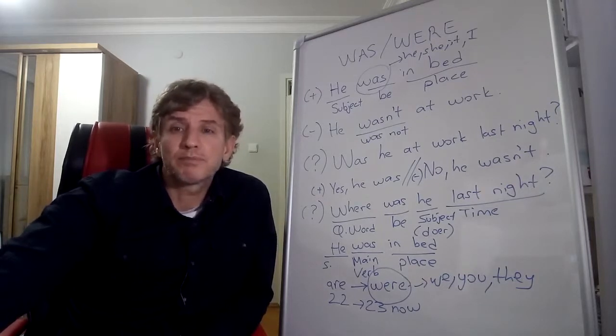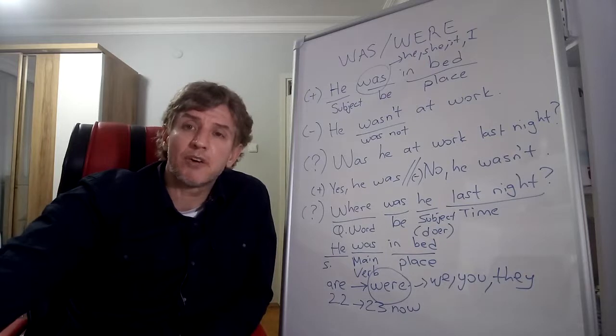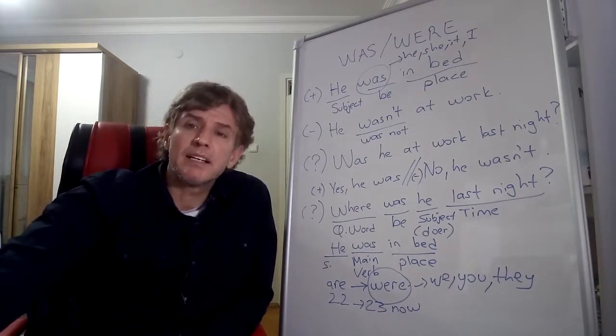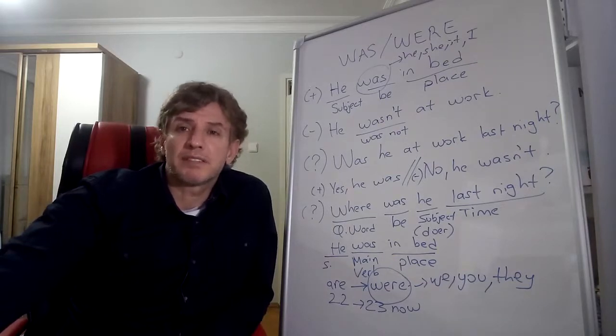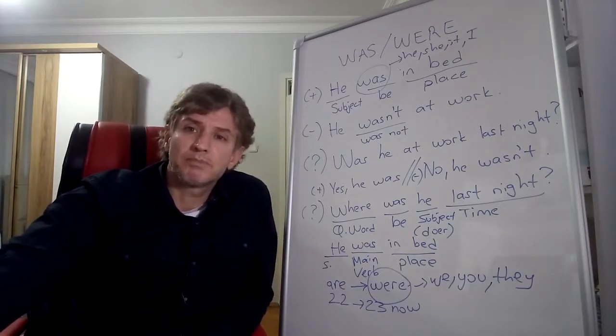Where were you? I called you twice. And you weren't at home last night. Where were you? This is an information question, so you give a place name, okay? For example, I was out of the city. Okay? I was on holiday yesterday. So I wasn't at home.